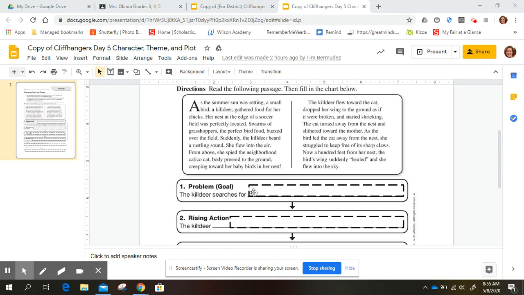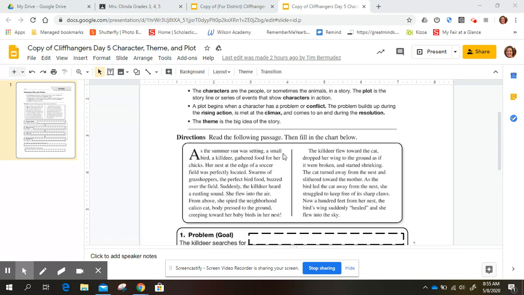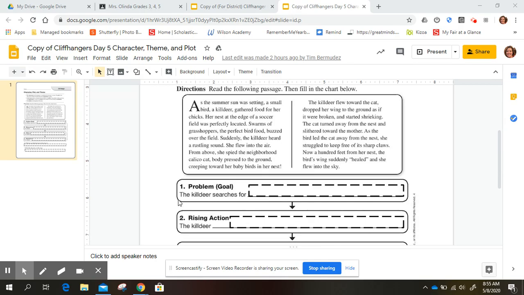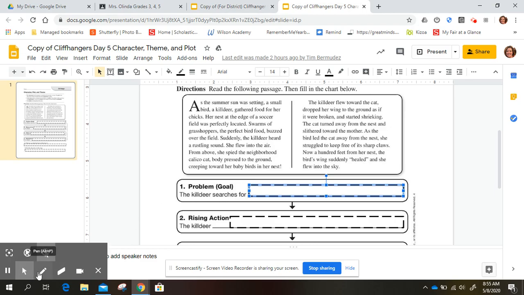And now it's going to ask me the questions about the goal, the action, the climax, the resolution, and then the theme, since that was the directions in our story. So it's the problem, the goal. The killdeer searches for, and it seems like maybe some of you didn't put a complete sentence since they gave us a story starter there. The sentence starter: the killdeer searches for. And we're going to go back to the story.